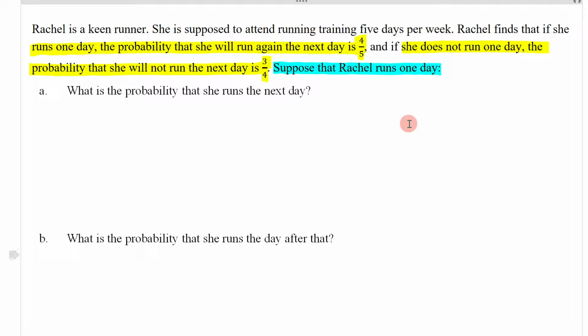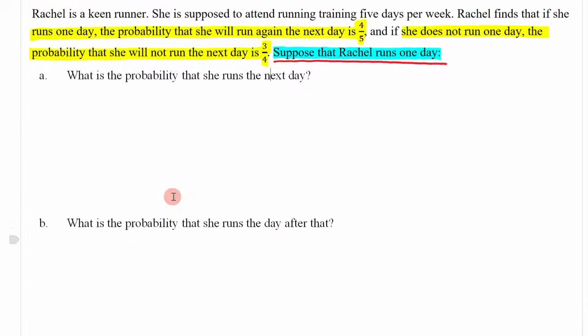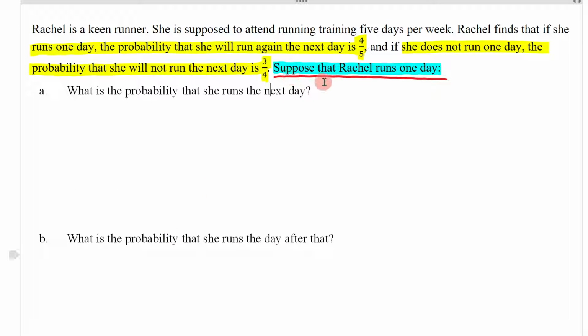Now, I'm going to highlight this statement and I'm going to underline this statement. And the reason why is because this statement right here applies to all the questions we're about to answer. So it's really important that we know that suppose that Rachel runs one day. So we're beginning off with her running.